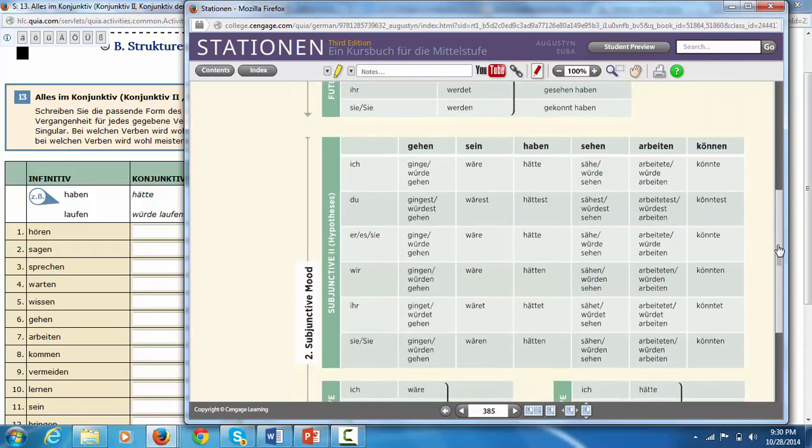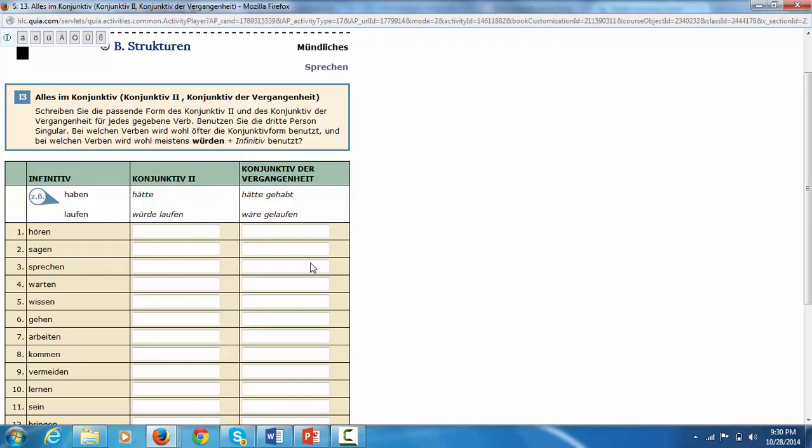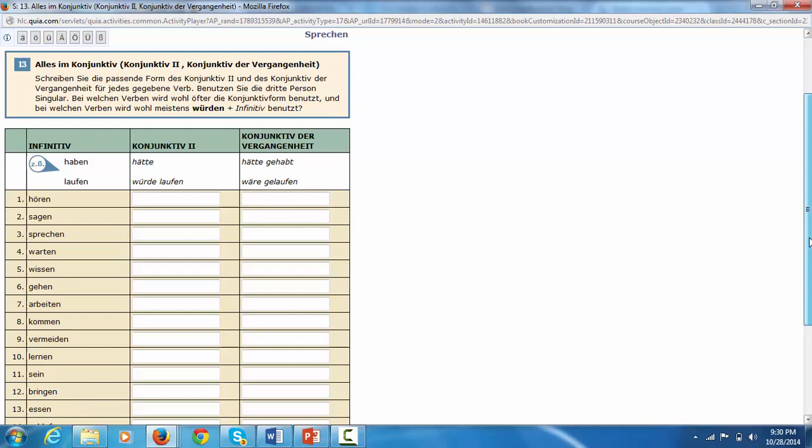Those are very good to know. And all of these verb forms will actually come in handy when you're working on this exercise here. Looking at the left-hand column, it's the infinitive of the verb. The second, middle column is the Konjunktiv 2, the subjunctive form. If it's not one of those 6 verbs or one of those modal verbs on the list, chances are good it's going to be würde plus the infinitive.